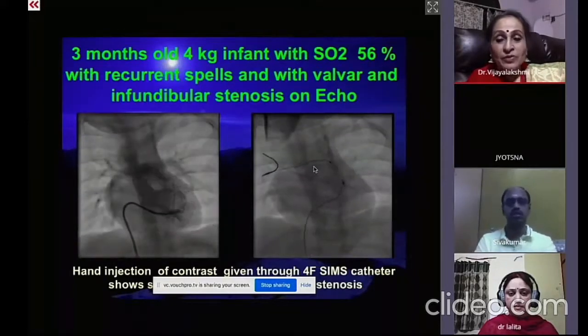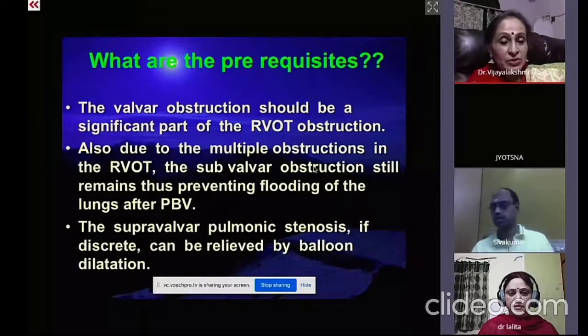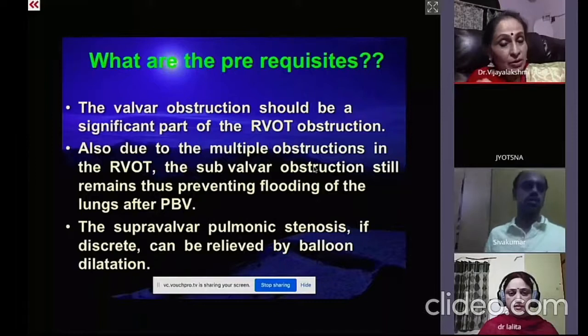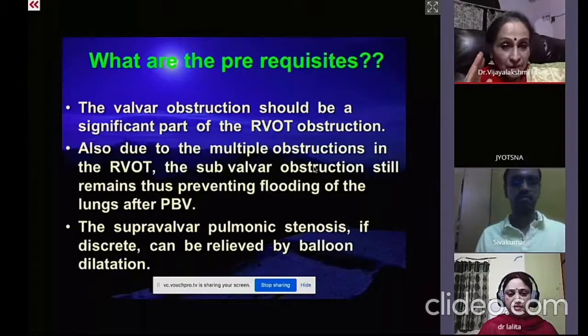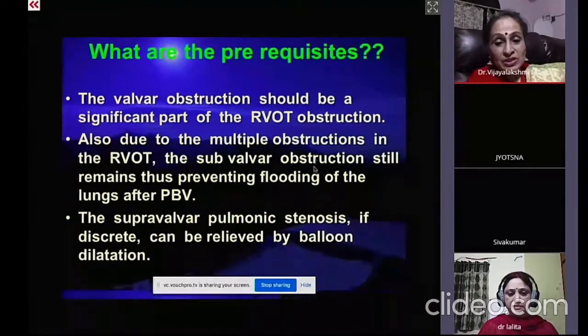And most often in very tiny children, we dilate with the PTCA balloon itself. So here the valvar obstruction should be significant, and since there is already infundibular stenosis, there is no question of flooding the lungs. In a usual case of pulmonary stenosis where the intact interventricular septum is there, many a time when you open the valve, there will be flash flooding and then pulmonary edema. But that doesn't happen here because there is infundibular stenosis which is protecting.